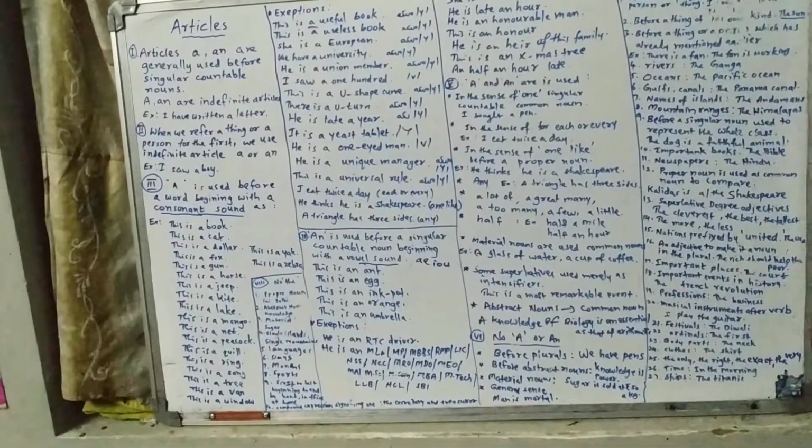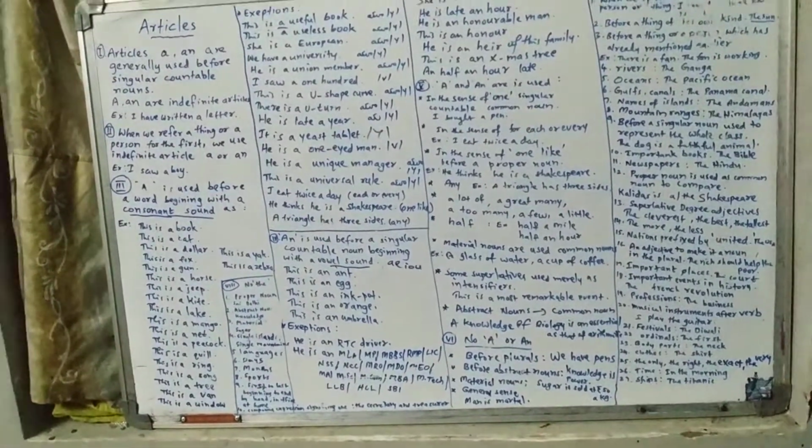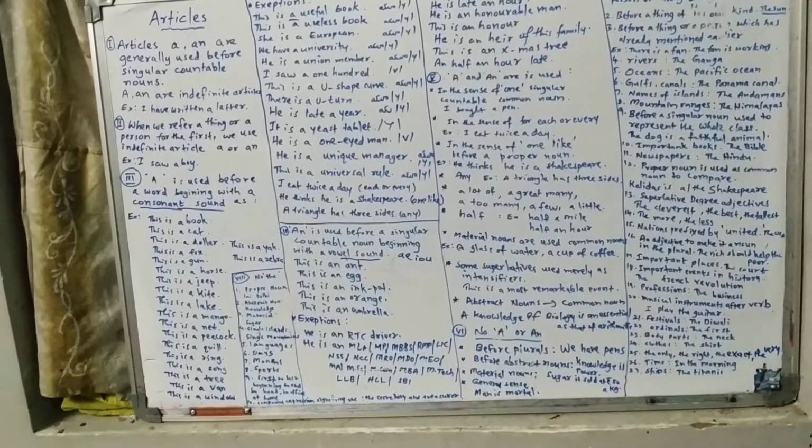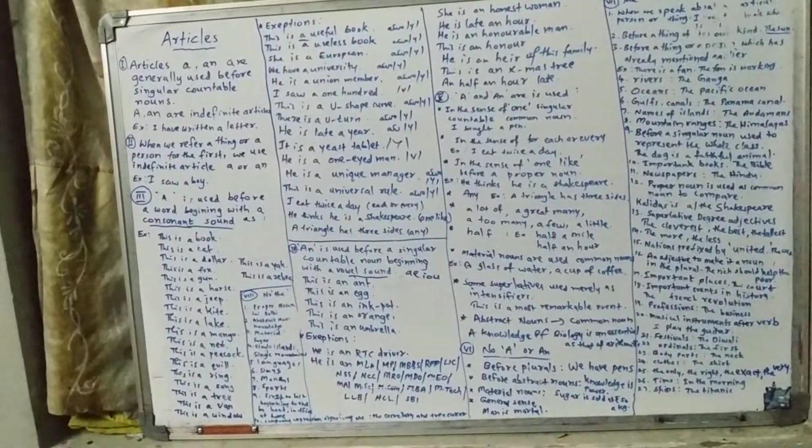I eat twice a day. In the sense of each or every, we can use the article a or an. He thinks he is a Shakespeare, in the sense of one like. A triangle has 3 sides, meaning any triangle has 3 sides.